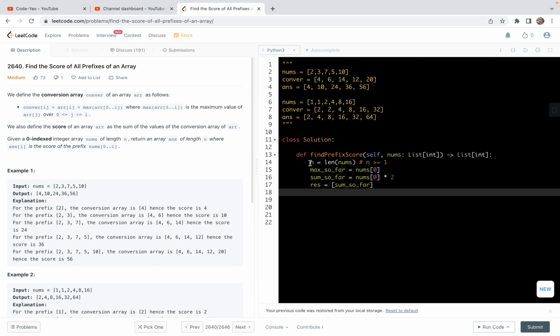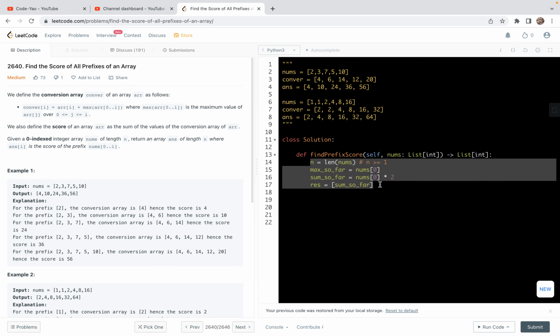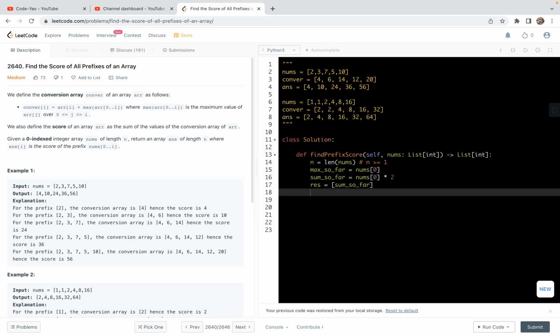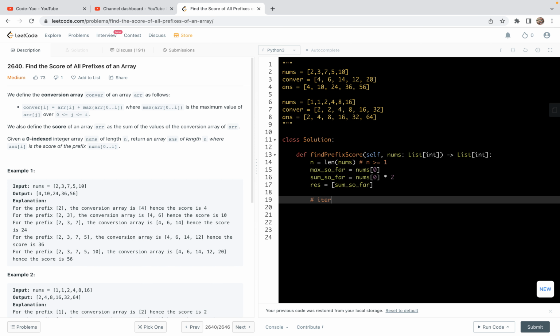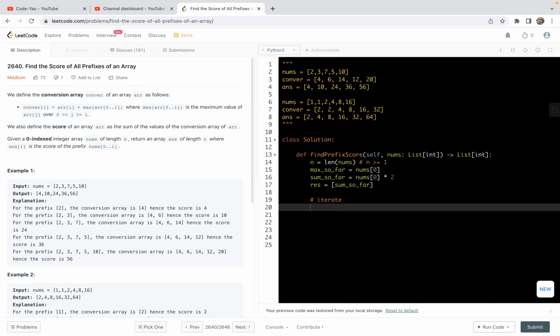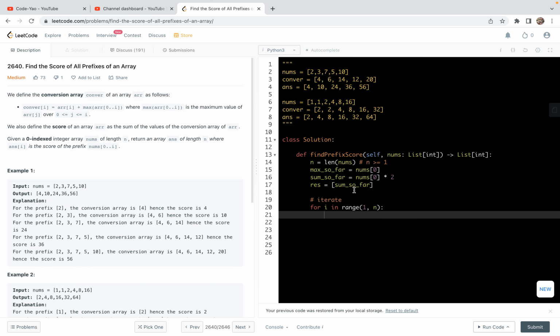We can regard these several lines as a preparation, and then we're going to do the iteration. So for i in range 1 to n, because we have already considered index 0.